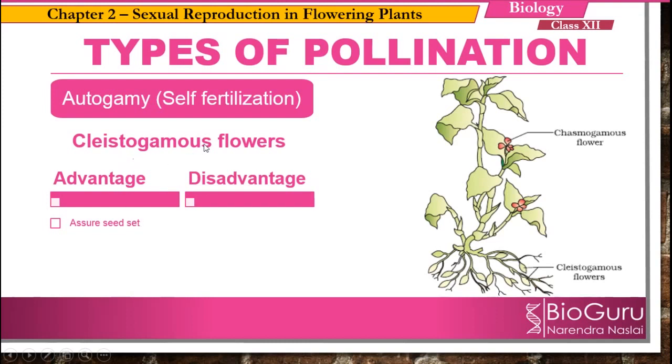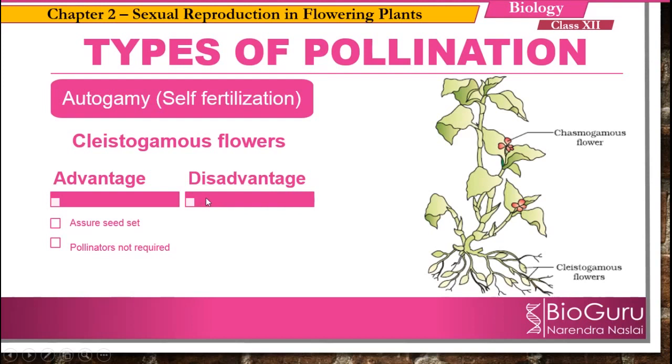In case of clistogamous flower, it is because their own pollen grains are transferred to their own stigma. Clear? And for this purpose, they do not require pollinators. They don't require agents to transfer the pollen grains, because in clistogamous flower, first of all, they are closed, and the pollen grains and stigma lie close to each other. So because of that, the transfer takes place easily. So here it is not depending on pollinators. So these are the advantages of having clistogamous flower.